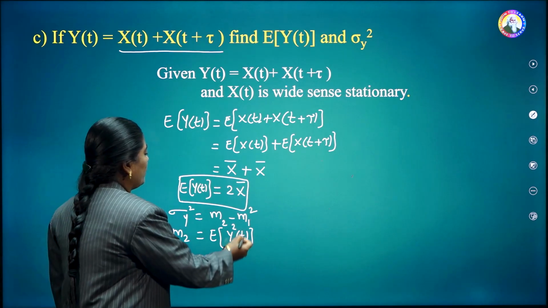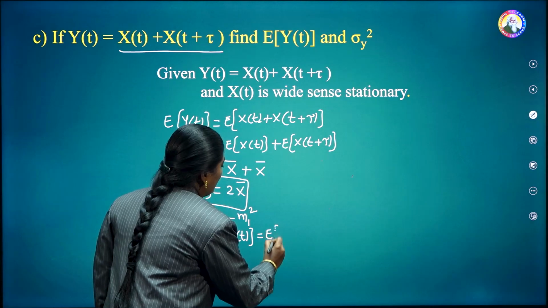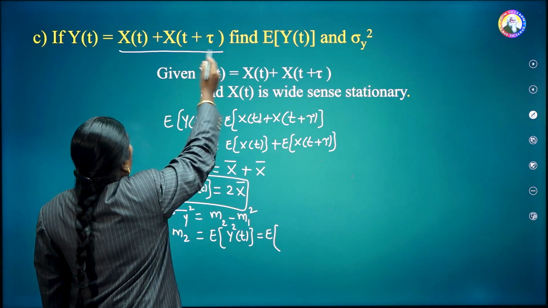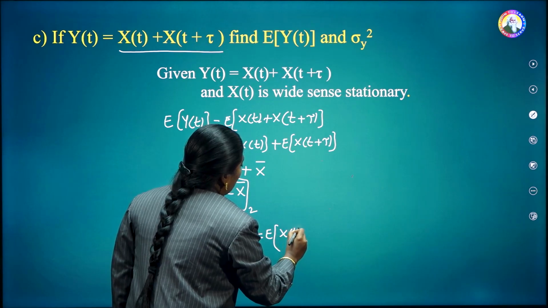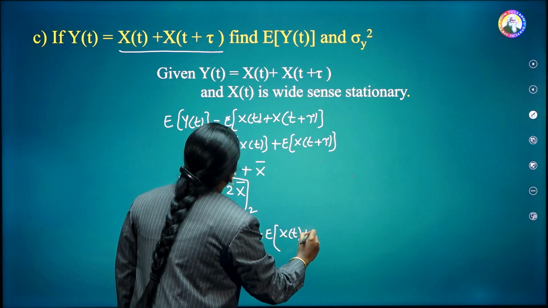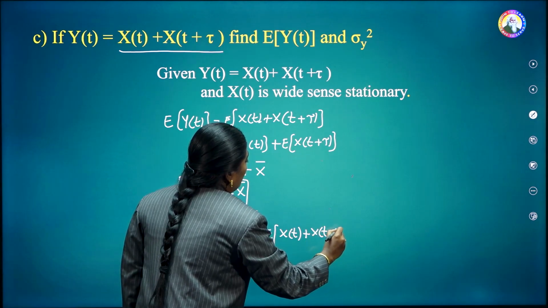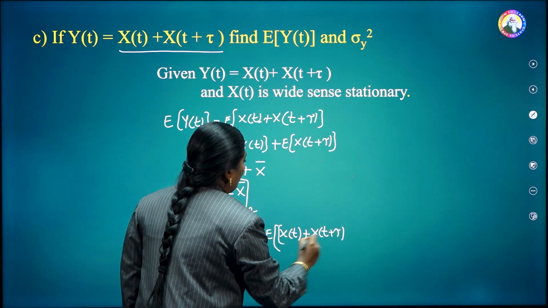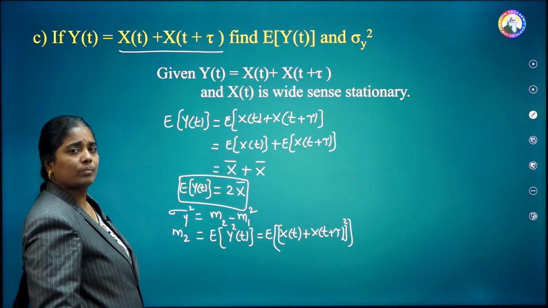Substituting this corresponding y of t, this is equal to E of, from the given problem, x of t plus x of t plus tau, for this whole square. Then we are going to calculate the expected value.